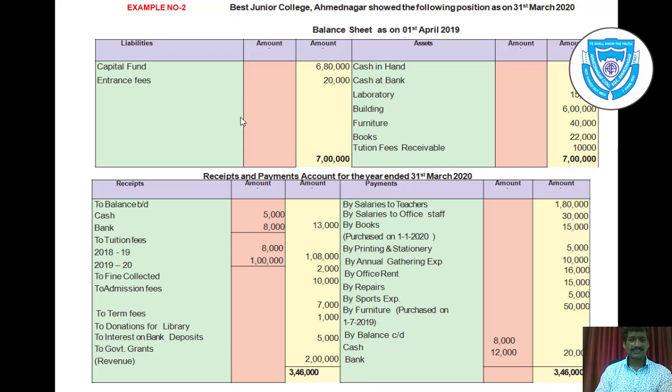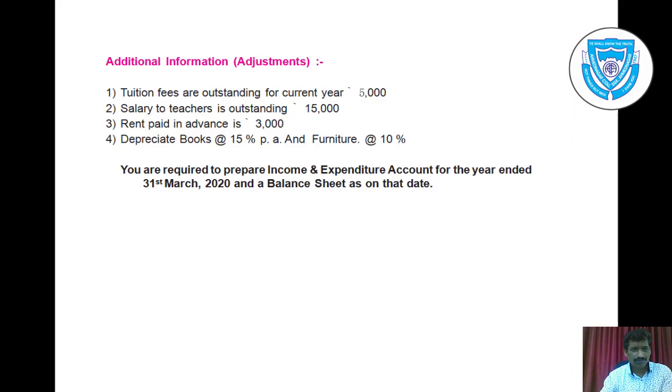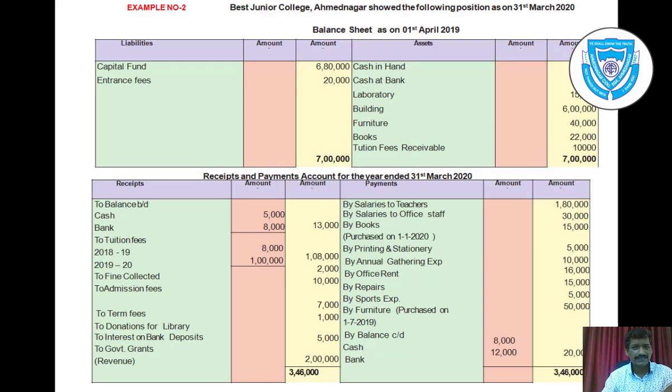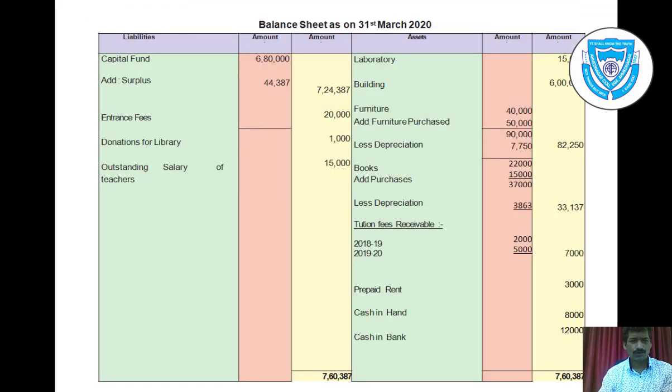Capital fund rupees 6,80,000. Take it on the liability side, capital fund 6,80,000, but in the inner column because we have to add surplus in it. Add surplus rupees 44,387 and take the total in the outer column rupees 7,24,300. So entrance fees rupees 20,000. We can see here entrance fees on the balance sheet liability side 20,000. We can take it as it is, rupees 20,000.